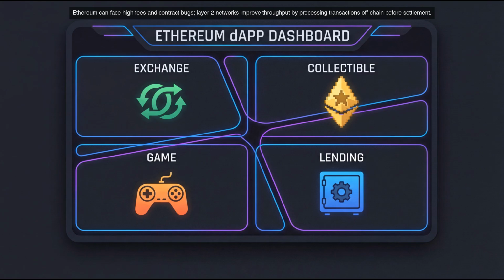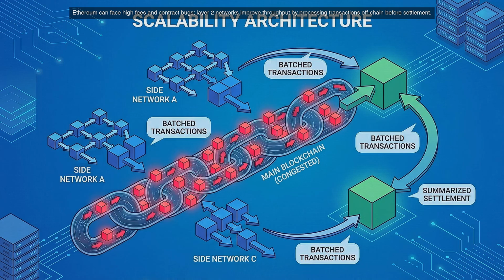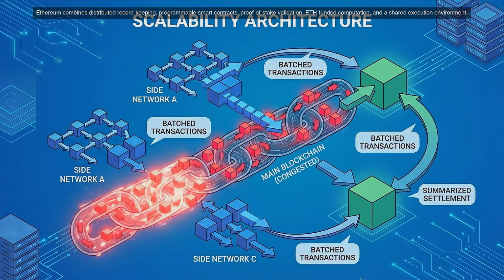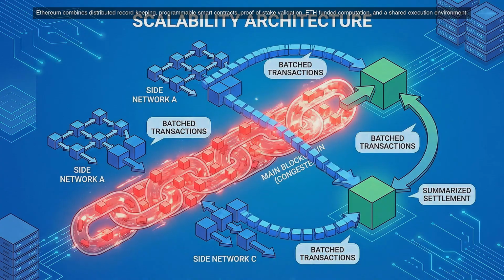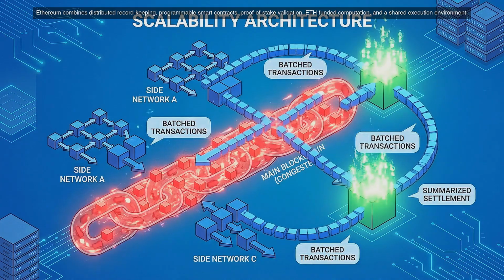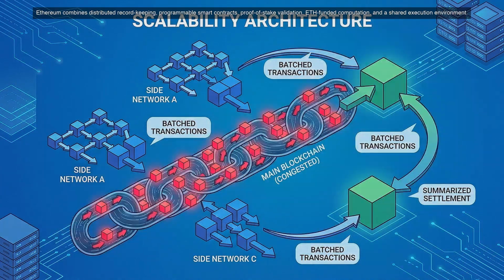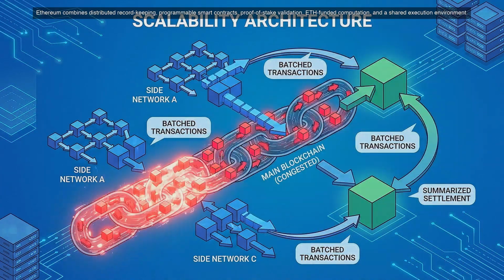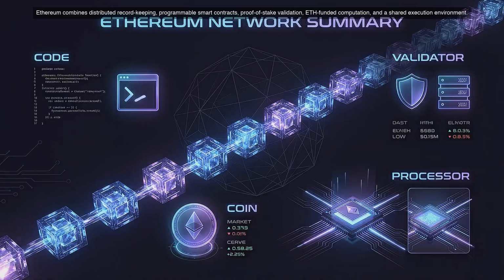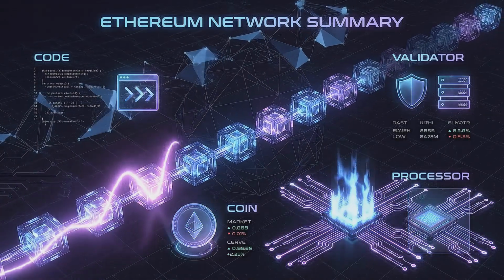Ethereum works by combining distributed record-keeping with network-verified software. That combination is what makes it different from a simple payment system. As blockchain technology evolves, Ethereum remains one of the most important examples of programmable decentralized infrastructure. Understanding how it works is a strong first step towards understanding the wider world of Web3.